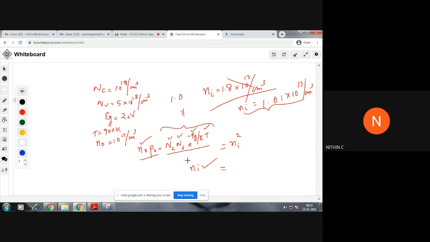Now you need to find the value of p0. You know the value of NC NV e raised to minus Eg by kT. Divide that value by n0, so that you will get the value of p0.